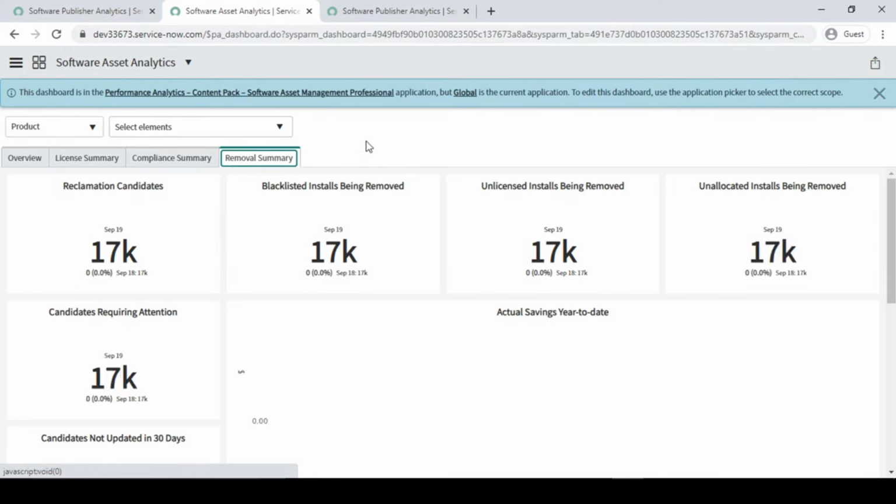A removable summary is something like, if you have watched my first video, I was talking about how you have installed the software but you are not using it. So for that you have to reclaim it, right? So that is a reclaim candidate, and from the removable summary you can take it back from that device or from the users. So that is one way. Here reclaim candidate, same thing, it is saying 17k.